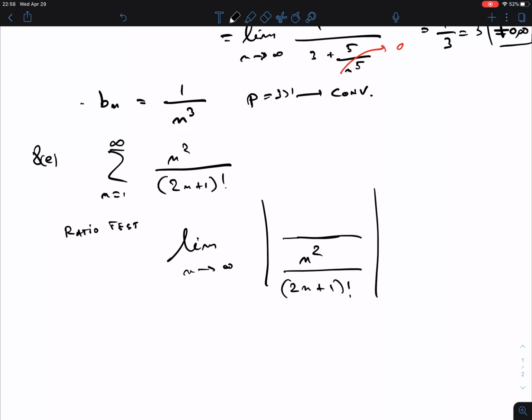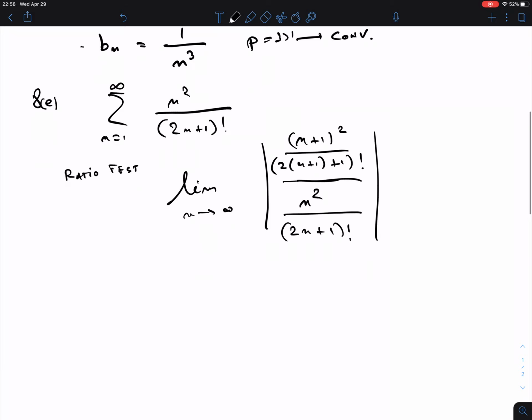And now we put in the top the same thing, but n replaced by n plus 1. We use parentheses because we have to square something, and it's (n plus 1) squared, and not n squared plus 1. And in the bottom, be careful here. Let's use parentheses again. So the n becomes an n plus 1, and then the whole thing between parentheses factorial. Okay? So what do we get? In the top, we get the (n plus 1) squared, and the other fellow there will go in the bottom. Let's work it out.